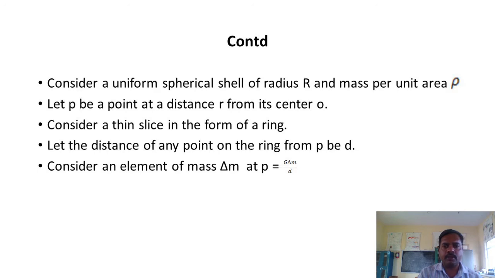Considering a thin slice in the form of a ring, the distance of any point on the ring from P is D. Considering a small element of mass delta m, the potential at P is given by minus G delta m by D.